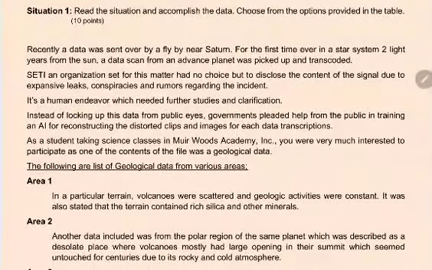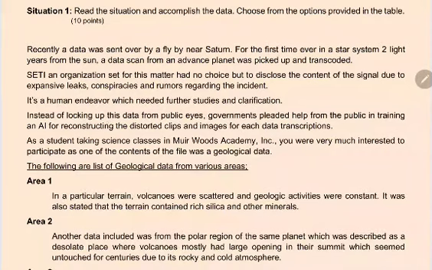So, ito yung situation natin. Recently, a data was sent over by a flyby near Saturn. For the first time ever in the star system, 2 light years from the Sun, a data scan from an advanced planet was picked up and transcoded. SETI, an organization set for this matter, had no choice but to disclose the content of the signal due to expansive leaks, conspiracies, and rumors regarding the incident. It's a human endeavor which needed further studies and clarification.